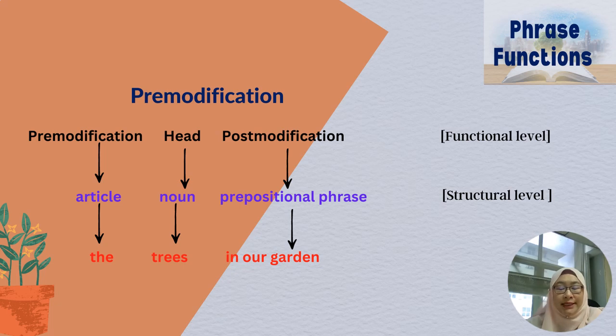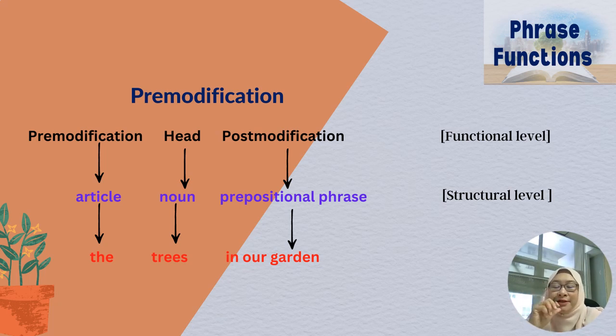All right, we're going to take a look at the structure of a phrase, in which I have mentioned previously that in a phrase there are two things that you have to understand, or be familiar with: its structure and its function. So we're going to take a look at the structure first. This is within the context of a noun phrase.